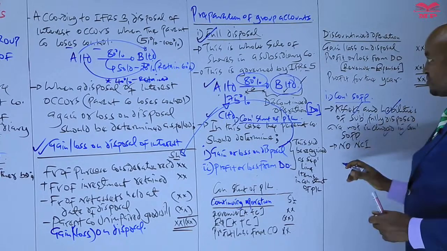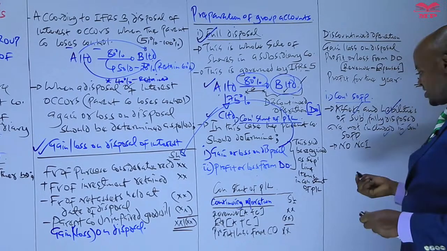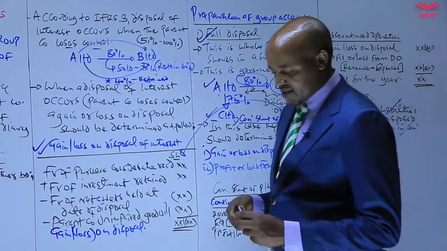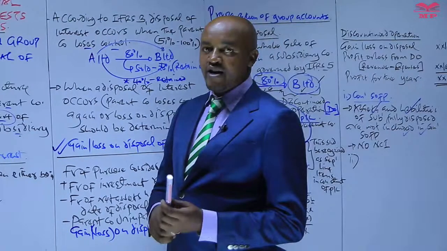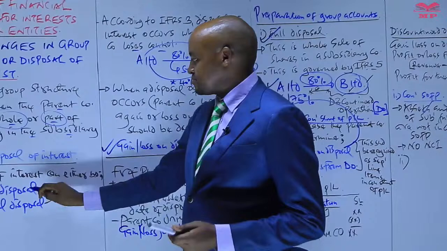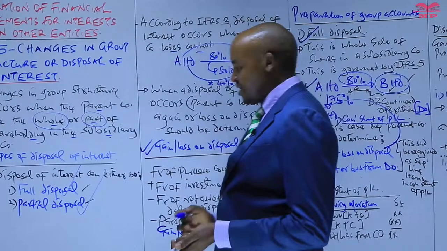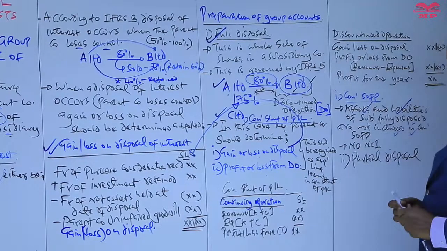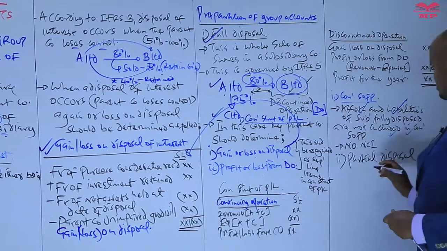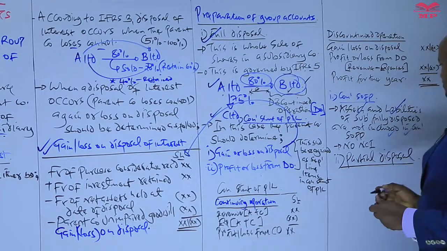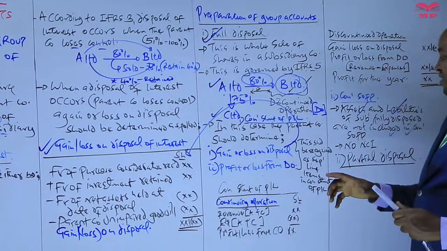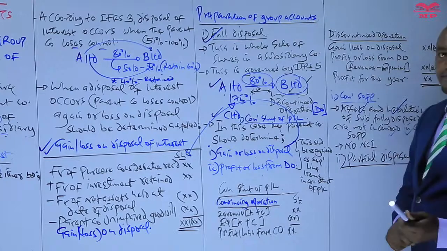Then from there we have the other type of disposal. Recall in our case here we have said that we have two types of disposal: the full disposal and the partial disposal. Now here we have different types of partial disposal. Actually, we can say we have different scenarios of partial disposal.